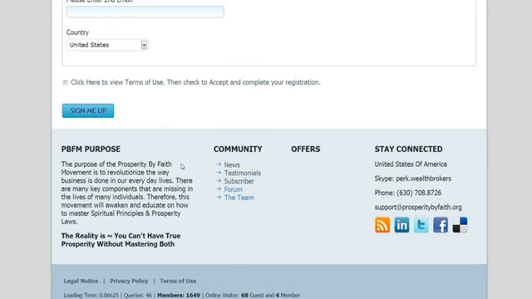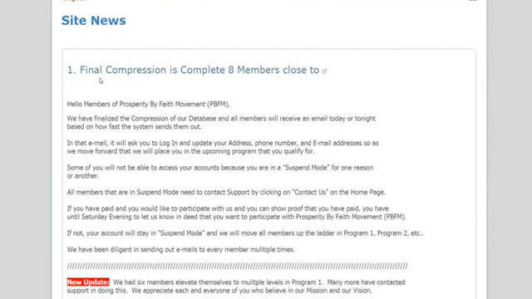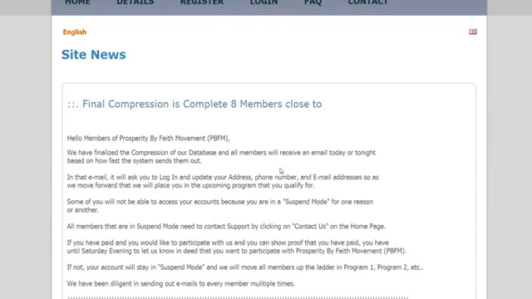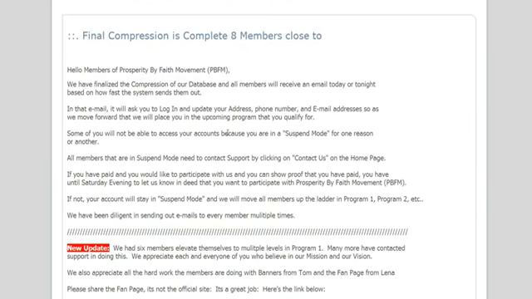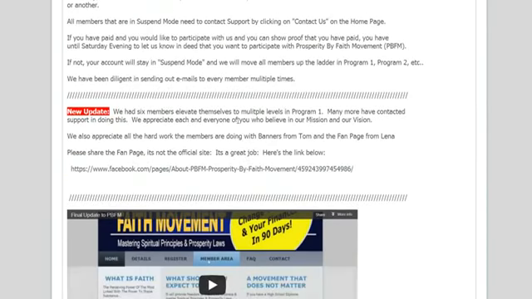So here is the community. Inside the community, we're going to have news. So you click on news, and it brings this information up. Final compression is complete. 8 members close to what? They're going to be close to the compression. We're moving them to the oppression, right? We're done. We're close to getting to the fountain of wealth. 8 members close to the fountain of wealth. They're about to move into the fountain of wealth.